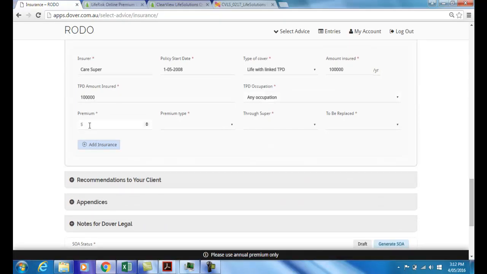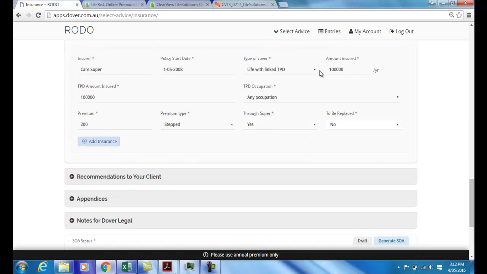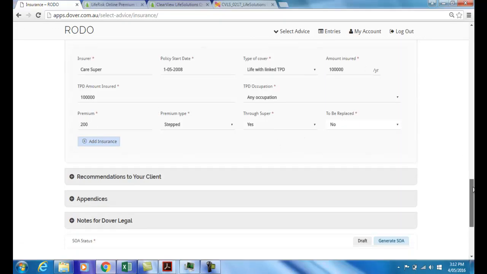The premium, let's just say it's $200. Of course, it would be in our fact finder, but we don't need to go back to that. The premium type is effectively stepped. It's not quite stepped, but it's effectively stepped. It's through her super, yes, and is to be replaced? No, that's actually quite cost effective, $100,000 worth of cover for $200 a year. We're going to leave that in place.